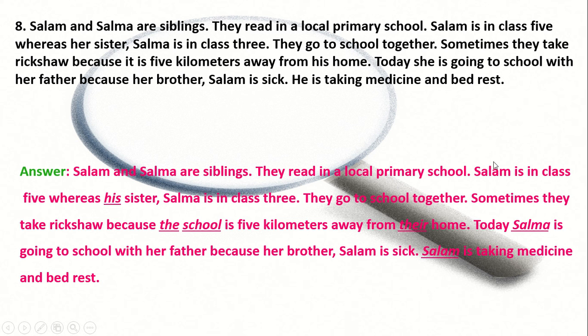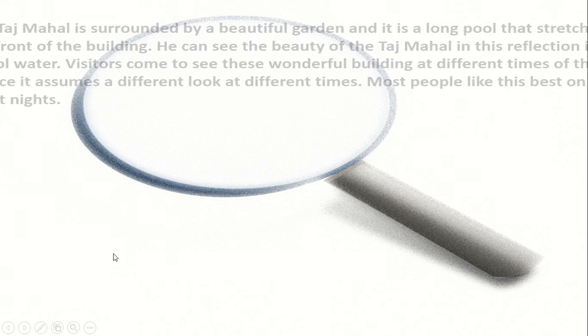Today, it was written she is going to. Look, in the previous sentence, there is no indication of the noun Salma. So we will write here Salma. Today Salma is going to school with her father because her brother Salam is sick. Salam is taking medicine and bed rest. Instead of he, we use Salam because this he indicates father or Salam. It is not clear to us. So we use here the noun Salam. In this way, let's solve another one.